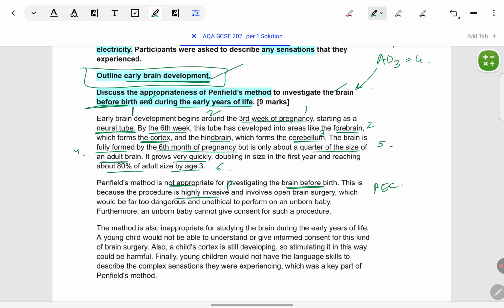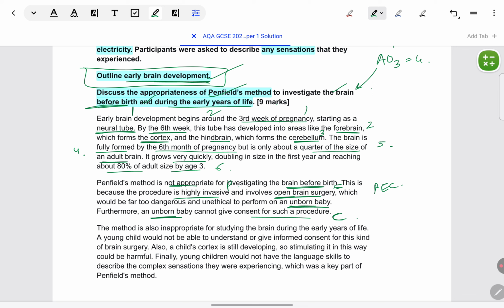To evidence this, it's like open brain surgery, and for an unborn baby, of course, that risk cannot be taken. So the conclusion is that an unborn baby is going to experience damage because of this, and they cannot even give consent. So there's not even willingness of the baby to take part. So of course this should not be done. That is linking back to what they've asked: is it appropriate? No, it is not appropriate.